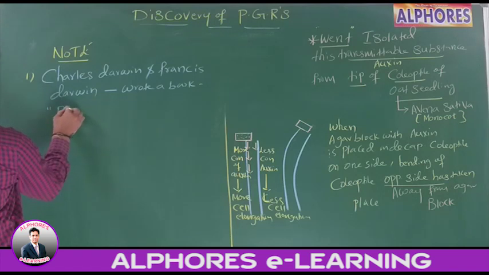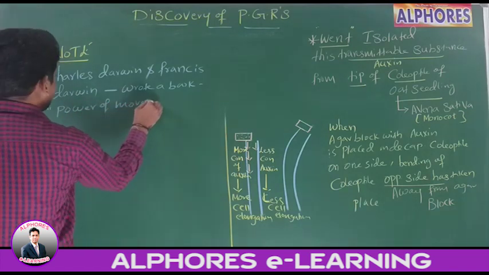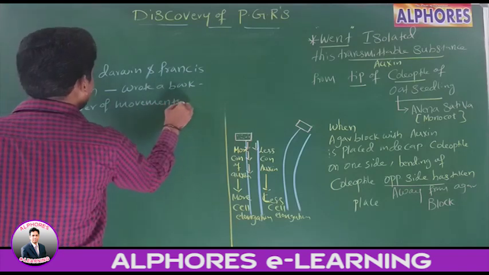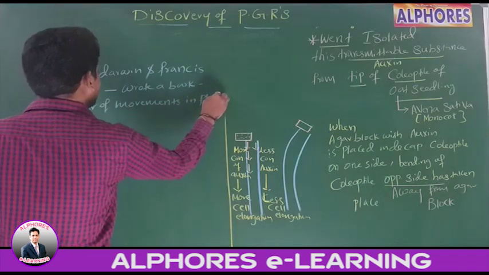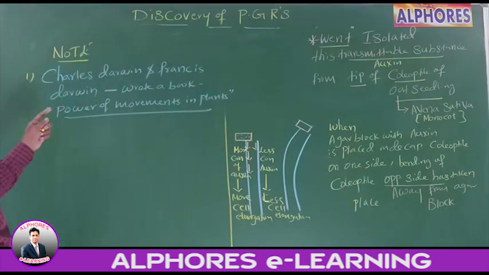Power of Movements in Plants. This is the book written by Charles Darwin and Francis Darwin.